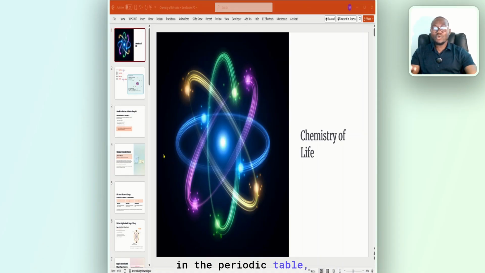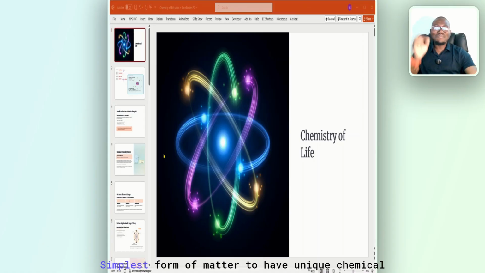Now, in the periodic table, elements are arranged by atomic number. Atomic number is the number of protons. What is an element, by the way? An element is the simplest form of matter to have unique chemical properties. It cannot be broken down into another substance by ordinary chemical means. Simplest form of matter to have unique chemical properties.